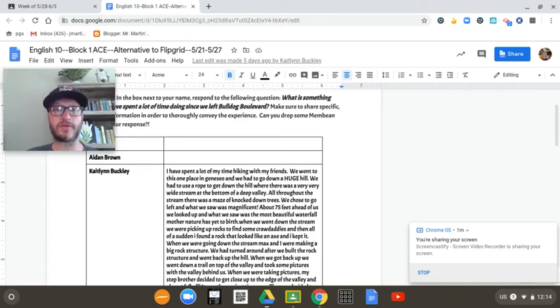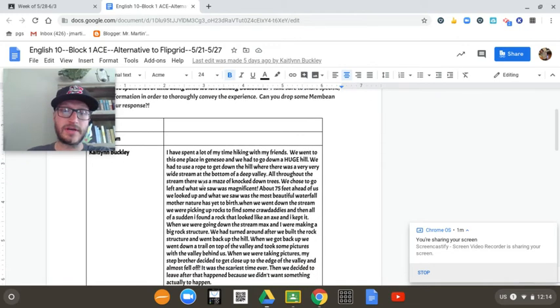When you look at the end of course assignment sheet, you'll find that the second bullet asks you to do exactly this: share one of your what's from our time since we left school. So what Caitlin could do, should she desire to do so, is literally copy and paste this writing piece, include it in a Google Doc if that's how she decides to present her end of course assignment, and share that out with me, and I can provide some feedback on it, and she can work on improving this piece of the end of course assignment. So between a quick write and this here, which she has completed, she's like halfway done with the assignment already.